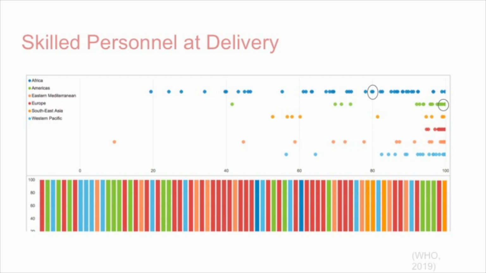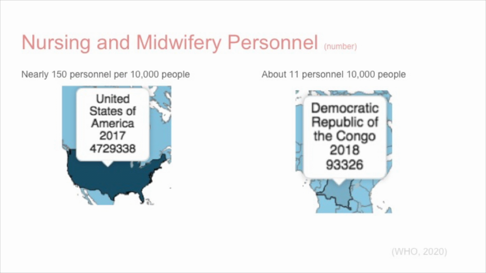I found this interesting because this gap is not nearly as large as the gap in maternal mortality rates between the countries. Therefore, I searched the WHO website for nursing and midwifery personnel in each country to represent the availability of prenatal and postpartum care for mothers. Here's the data that shows that the US has 10 times more nursing and midwifery personnel than the Congo.